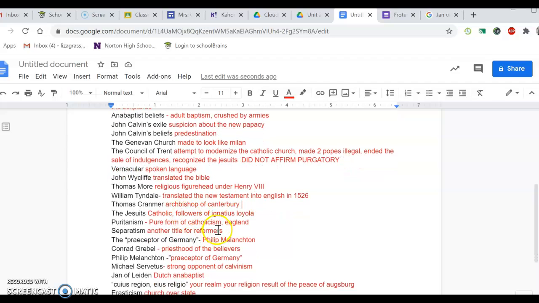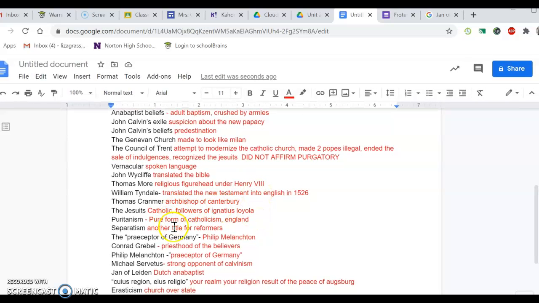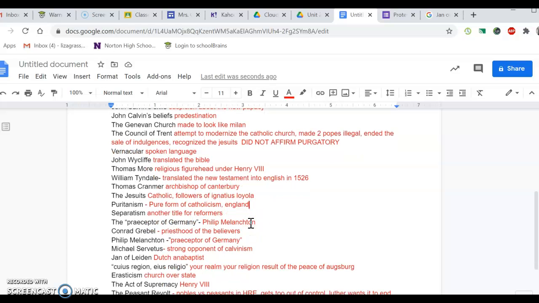The Jesuits are Catholic, and they are followers of Ignatius Loyola. Puritanism is a pure form of Catholicism, which is really its own form of Protestantism because it's not recognized by the Catholic Church. These people were primarily found in England. Separatism is just another name for people who are separating from the church. These are reformers. This comes up twice because it's on it.